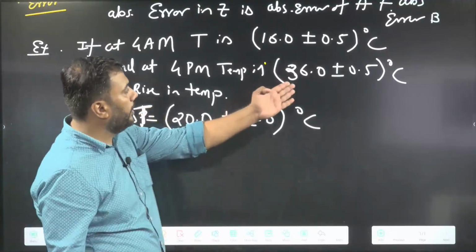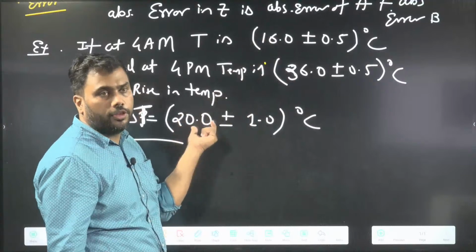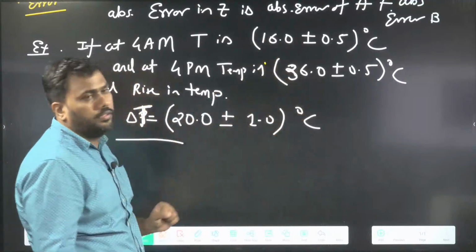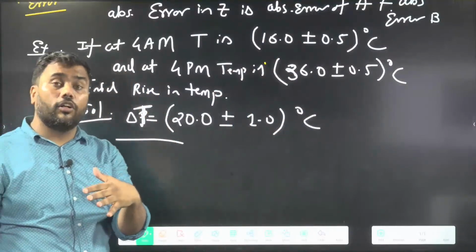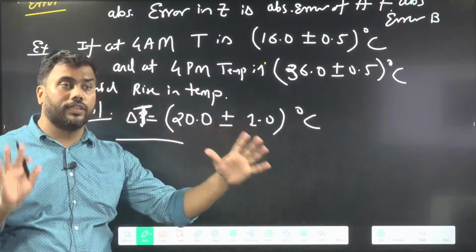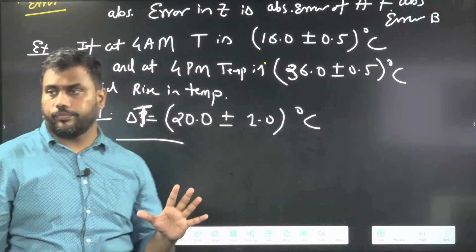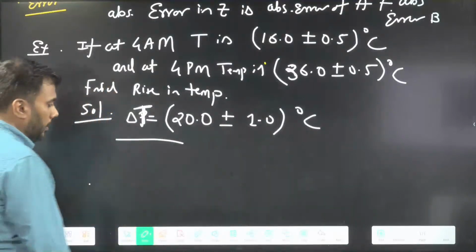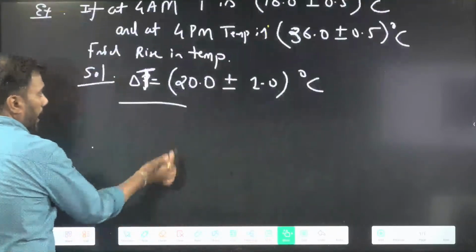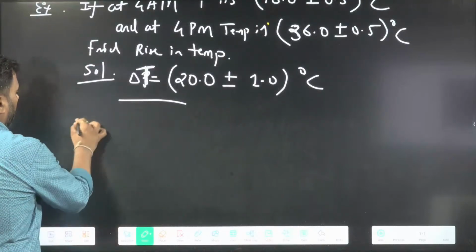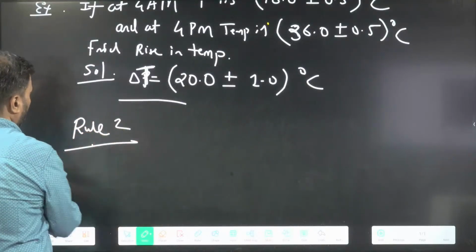This will be delta T, the change in temperature, final temperature minus initial temperature, and errors should be added. It doesn't matter whether you are adding quantities or subtracting quantities. Errors are always added. Simple. Rule number 1: in addition or subtraction, add errors, absolute error. Rule number 2.